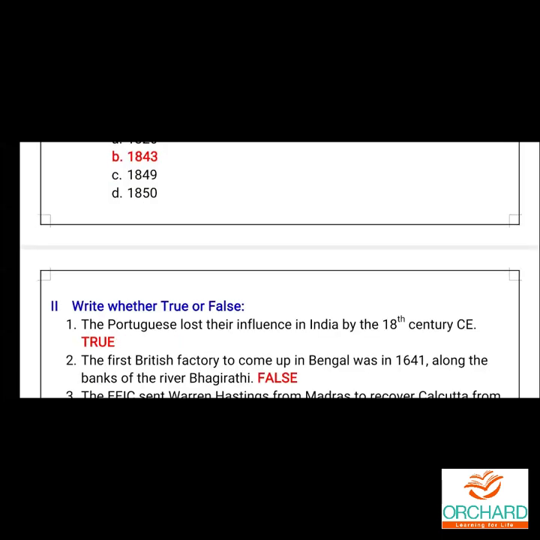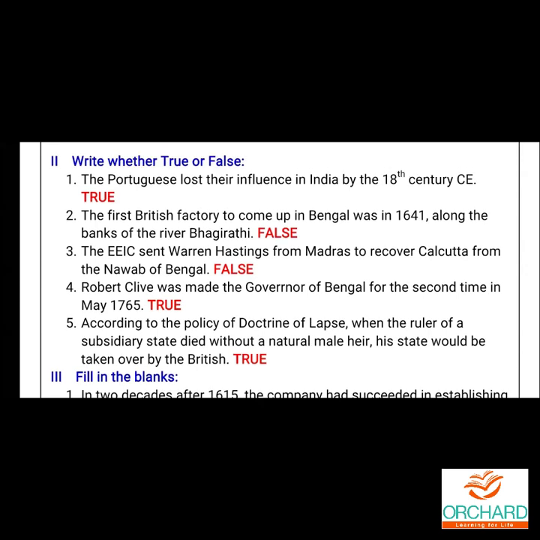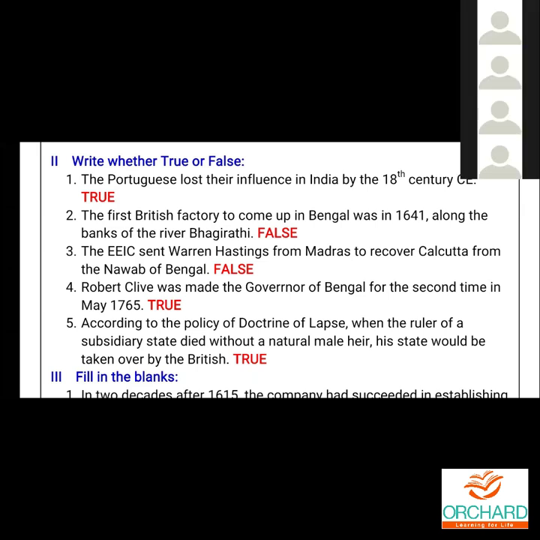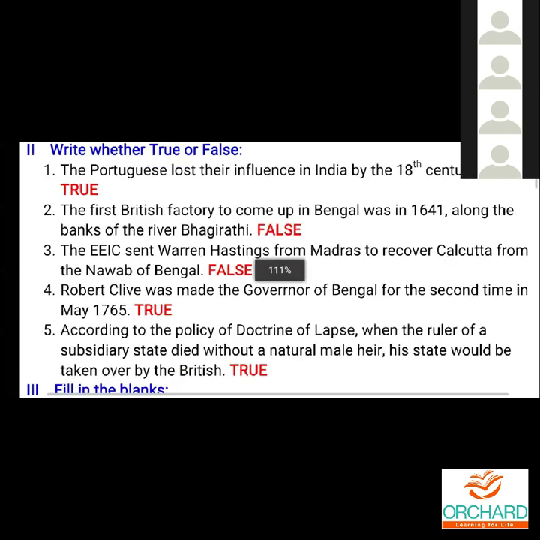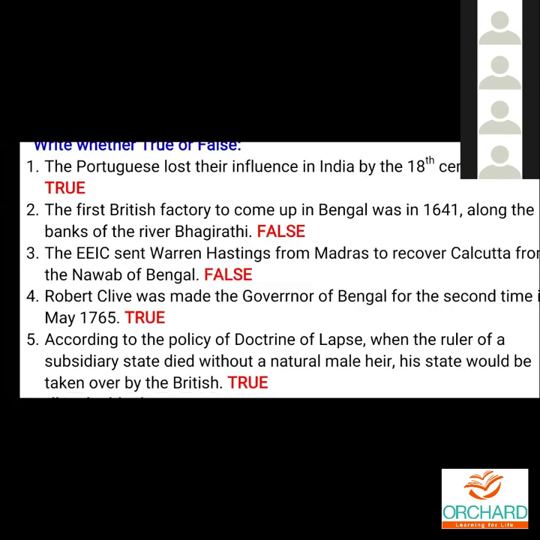True or false? The Portuguese lost their influence in India by the 18th century CE. True. The first British factory to come up in Bengal was in 1641 along the banks of the river Bhagirathi. False.